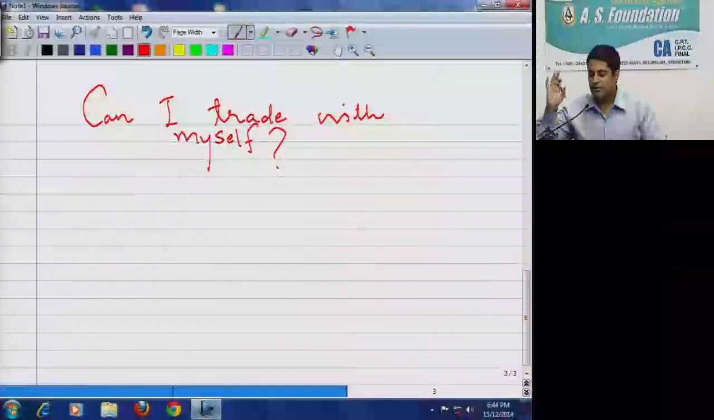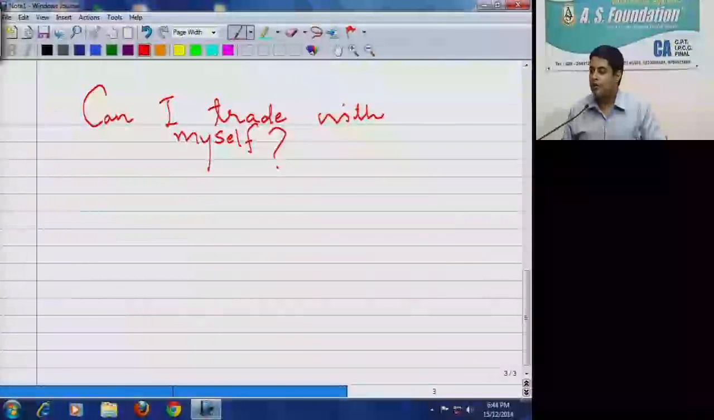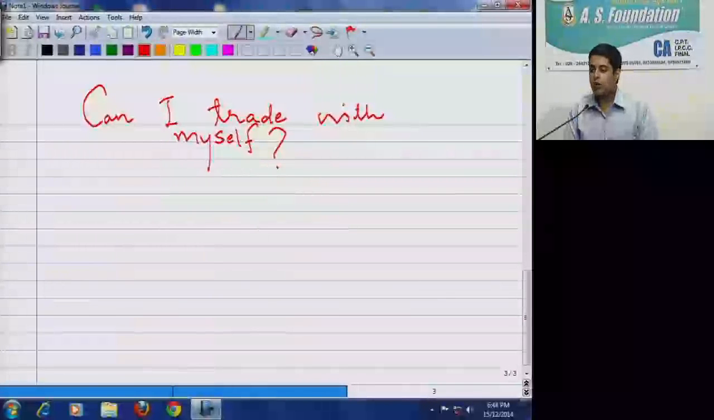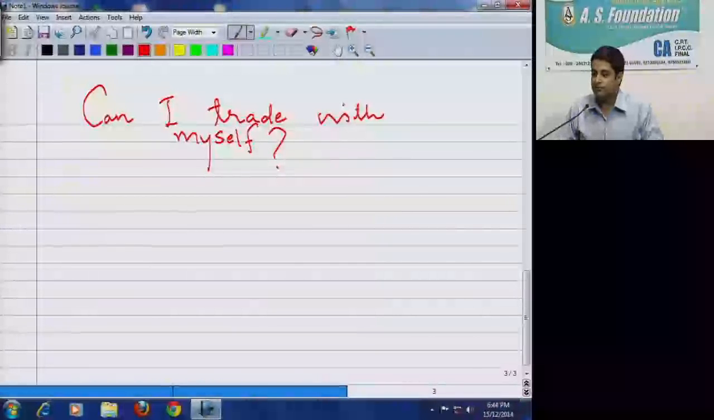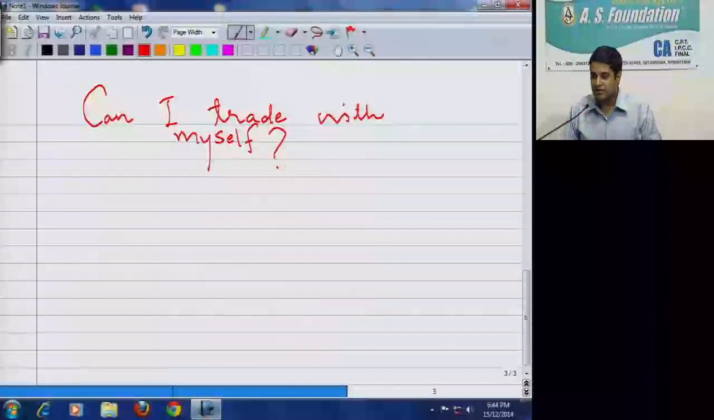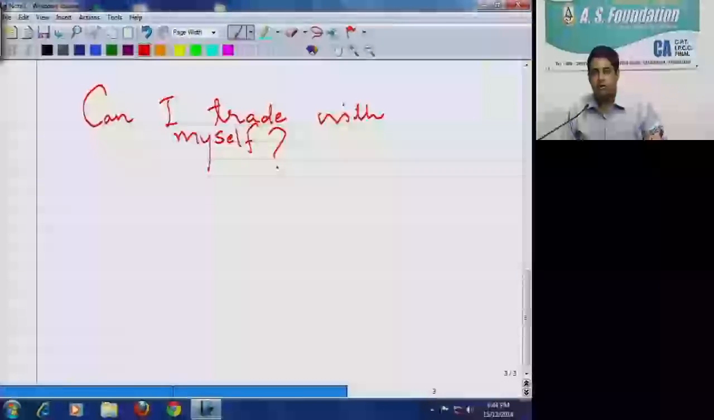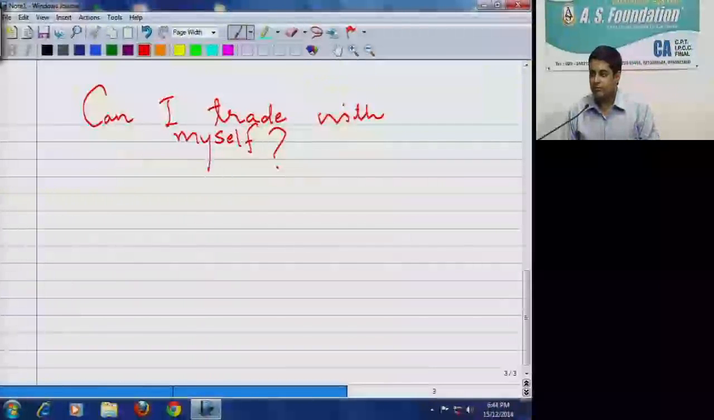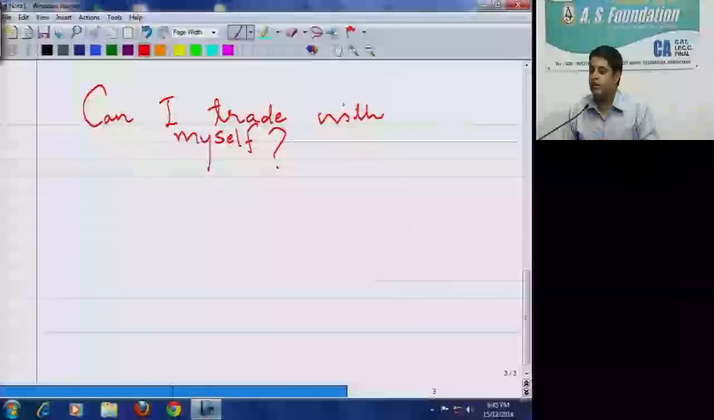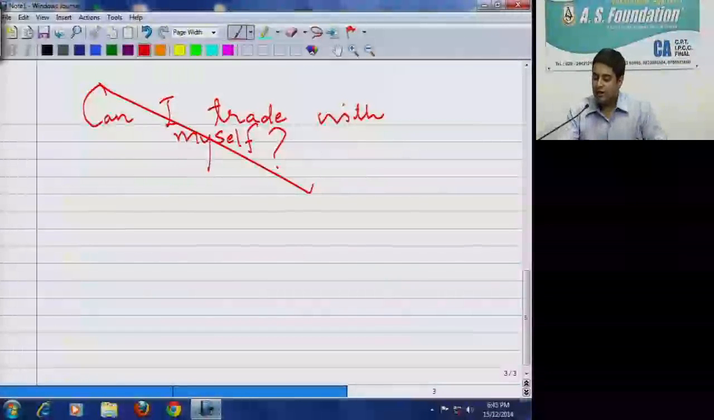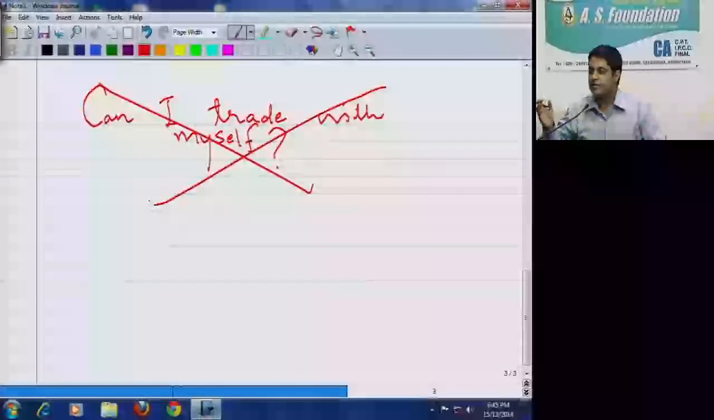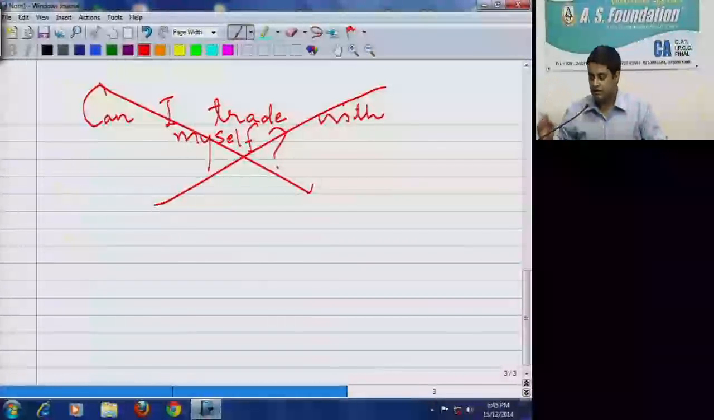Now a general question, can I trade with myself? No. I cannot trade with myself. If a proprietorship concern sold goods to the proprietor, what will be the accounting treatment? I am a proprietor of a proprietary concern which is into sale and purchase. I have purchased or I got the goods. It will be called drawings or withdrawals. So if I am trading with myself, business income won't arise, it will be drawings.